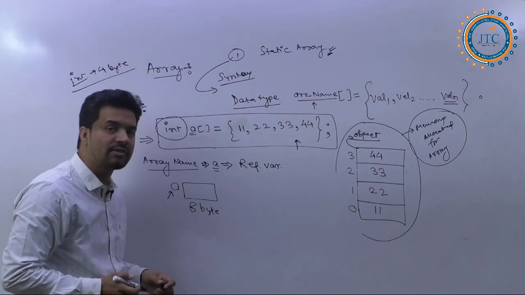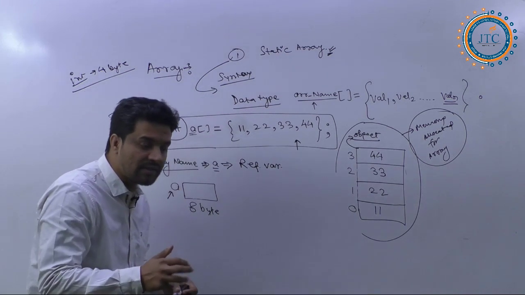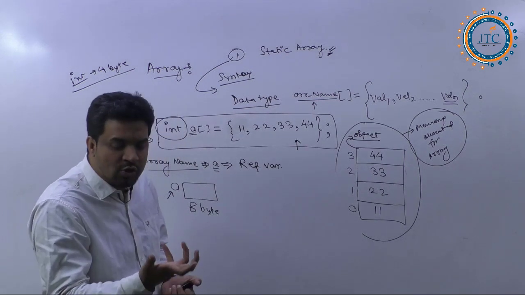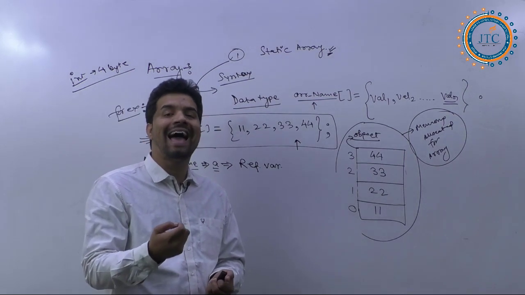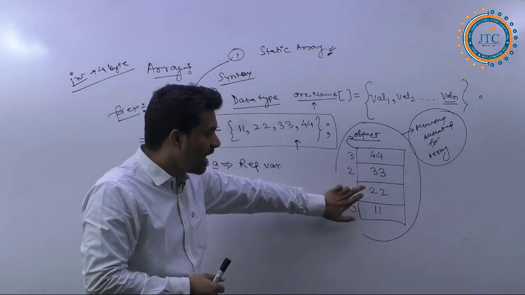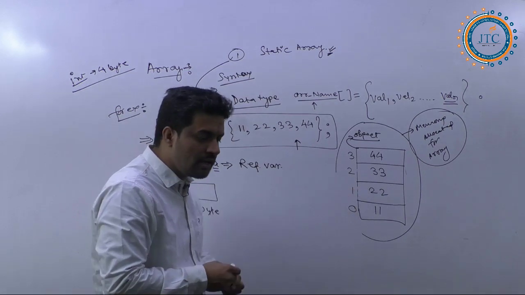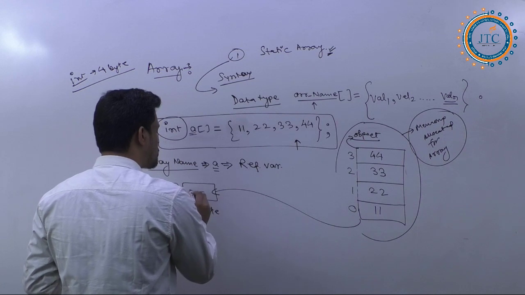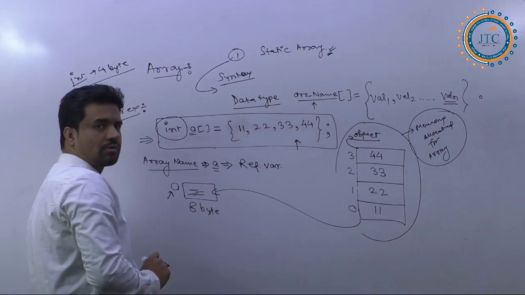We are calling it a reference variable, and since it is a reference variable, it will be storing an array object reference. This is the object, and this object's reference is going to be stored here.